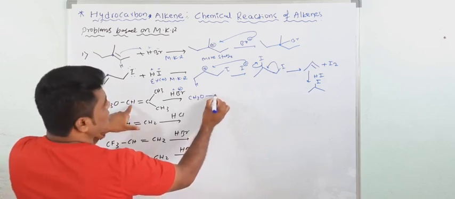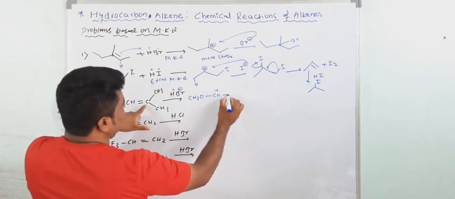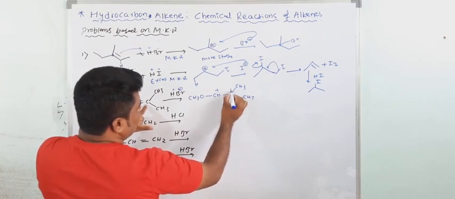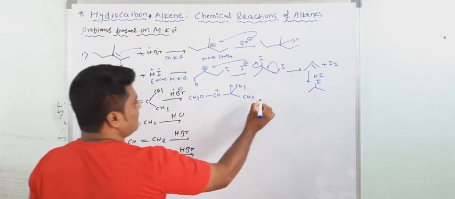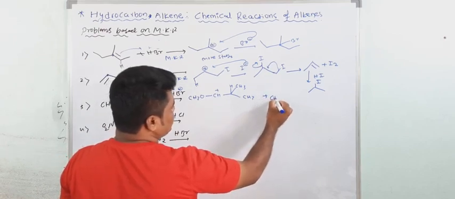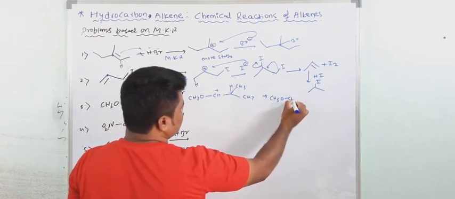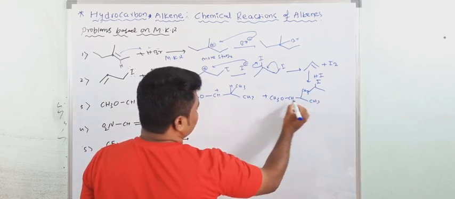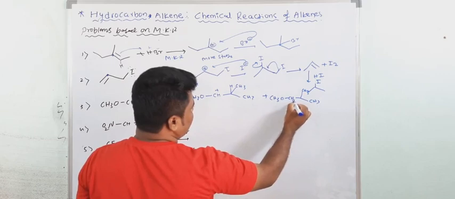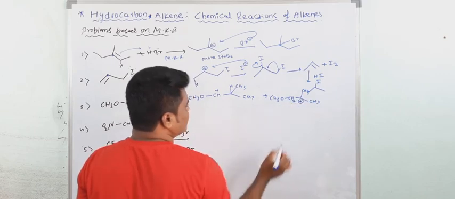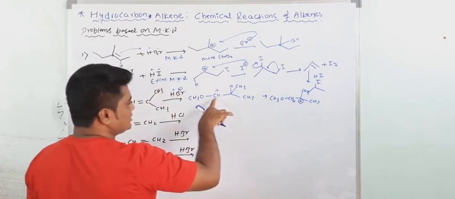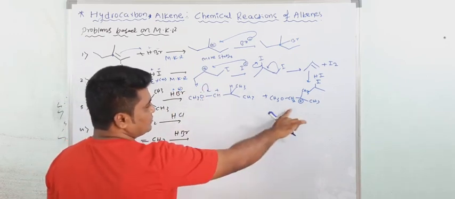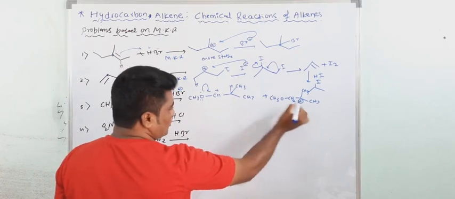CH3O, now CH plus, now this is CH3 and here hydrogen. This is one carbocation. One more possibility is there: CH3O, now CH, now CH3, now here CH3, and hydrogen here, then one more carbocation. See, this is a tertiary carbocation, this is a secondary carbocation stabilized by resonance. So this is more stable than this one, so this does not form.